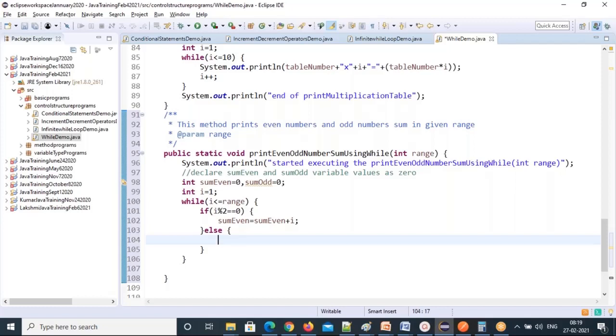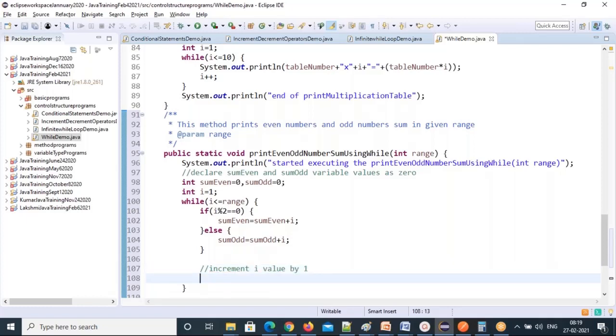Now why I'm using if else? If i value 1, that's odd, so it will go in the else part. If i value 2, even numbers, it will go in the even number if block. That's a condition. sumOdd equal to sumOdd plus i. So then after this, the logic is done. Now do increment. Increment the i value by 1.